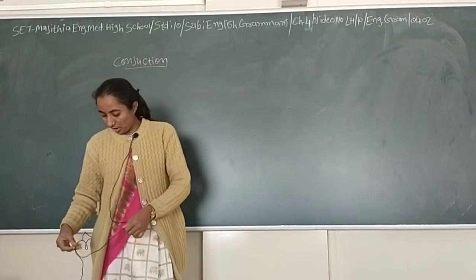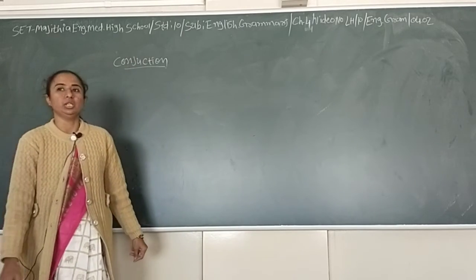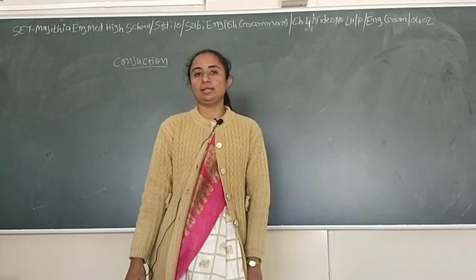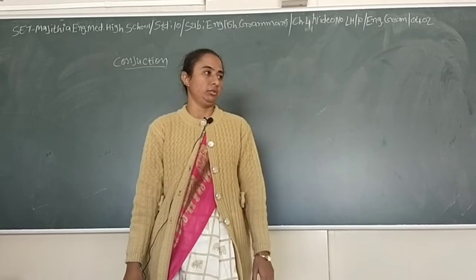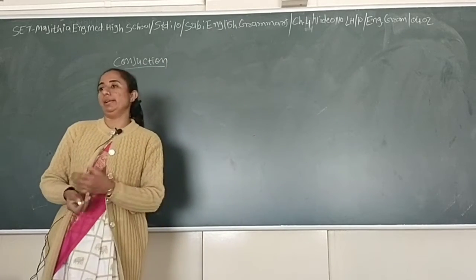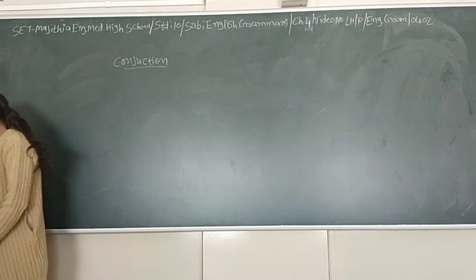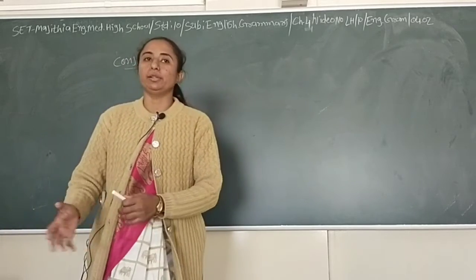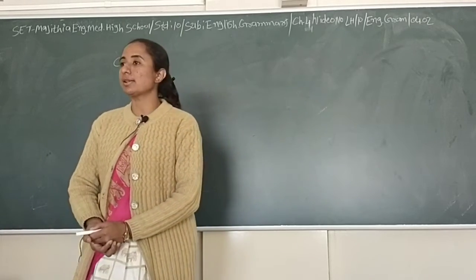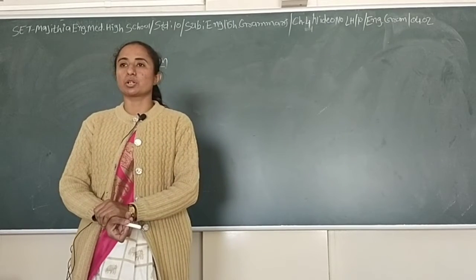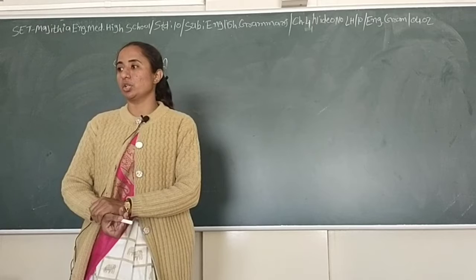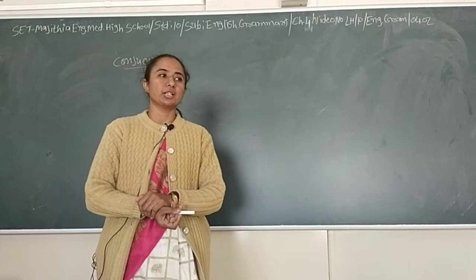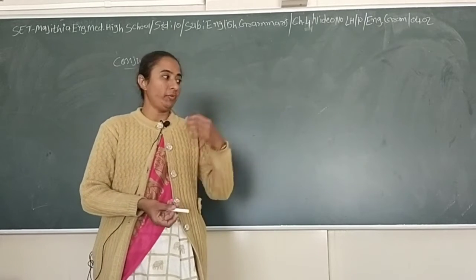Hello students, in our last video we saw prepositions. Now we go ahead with the second topic of filling the blanks, which is conjunction. What is conjunction? When we want to combine or join two activities or to work together, at that time conjunctions are used. There are two kinds of conjunction, coordinative conjunction and subordinative conjunction. What is coordinative conjunction and what is subordinative conjunction? That we will see in this video.